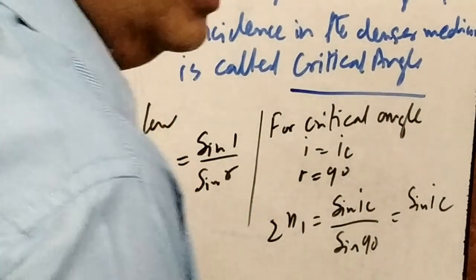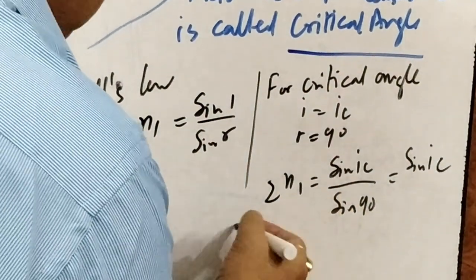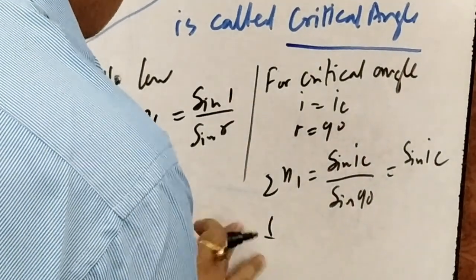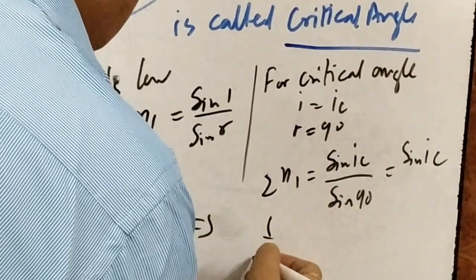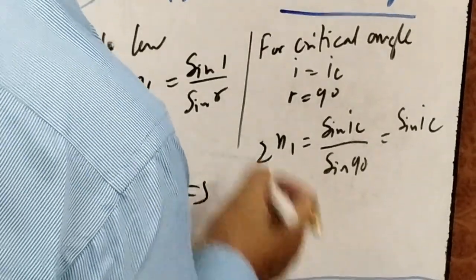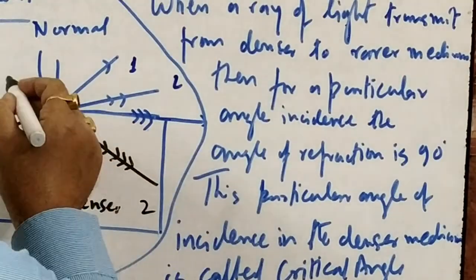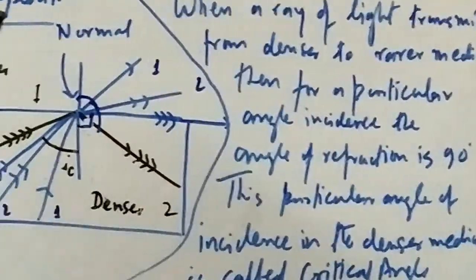Once we have this, you know that 2 and 1 is equal to 1 upon 1 and 2. That is refractive index of second medium with respect to 1. Always remember, we take denser medium as second medium and the rarer medium as first medium.